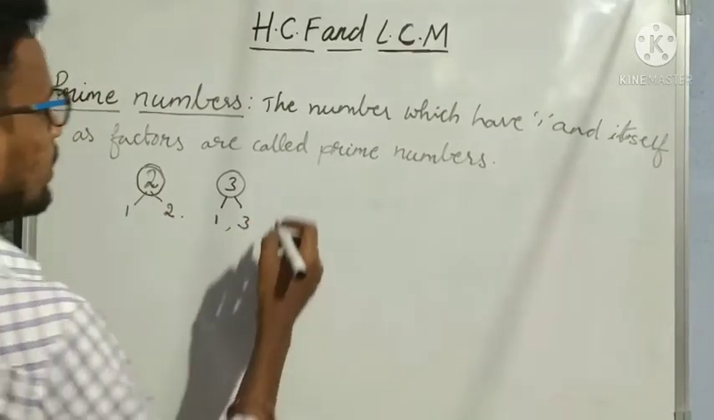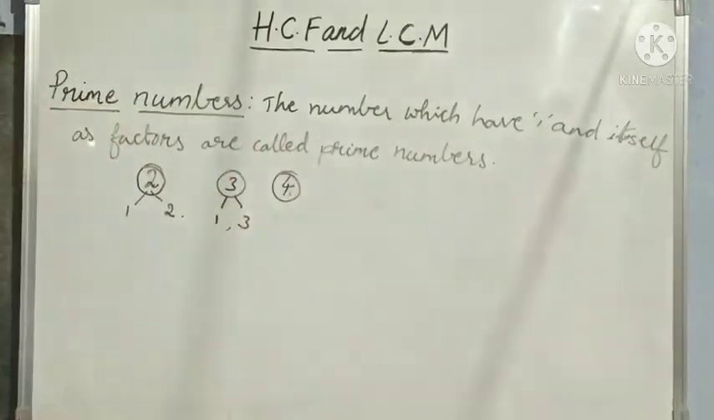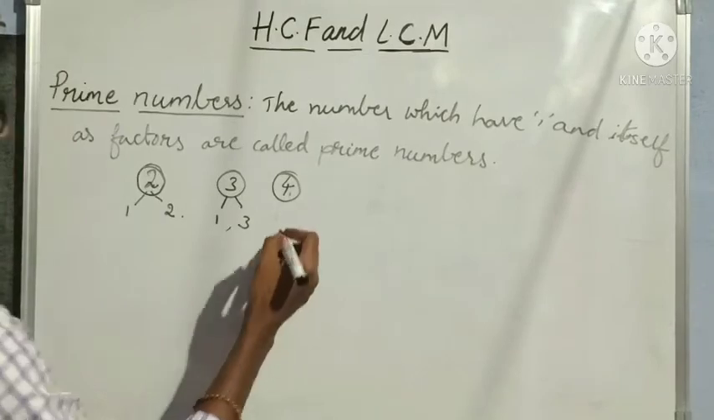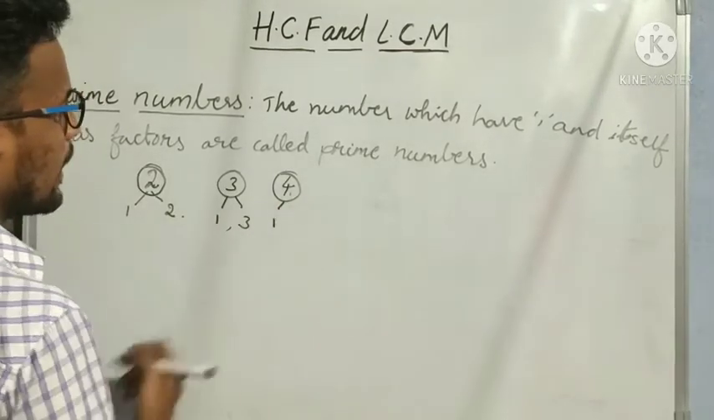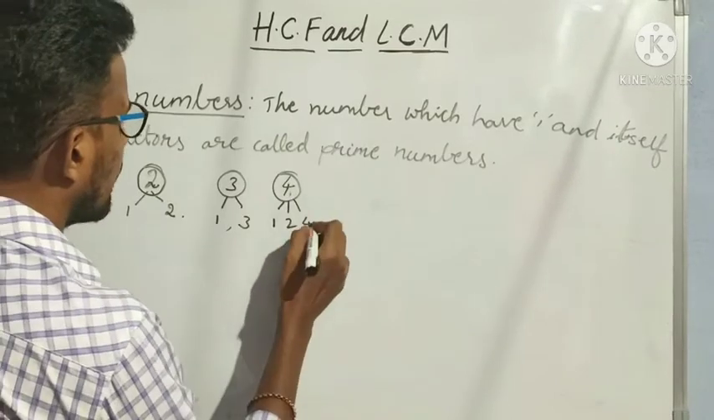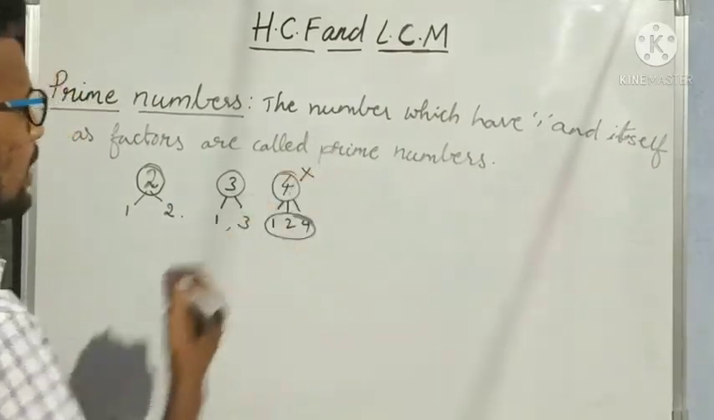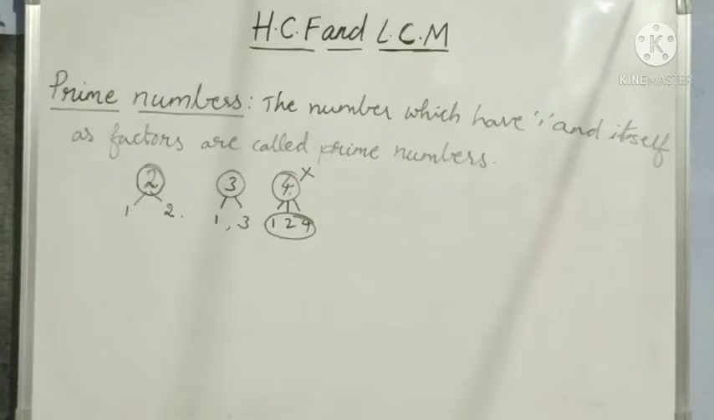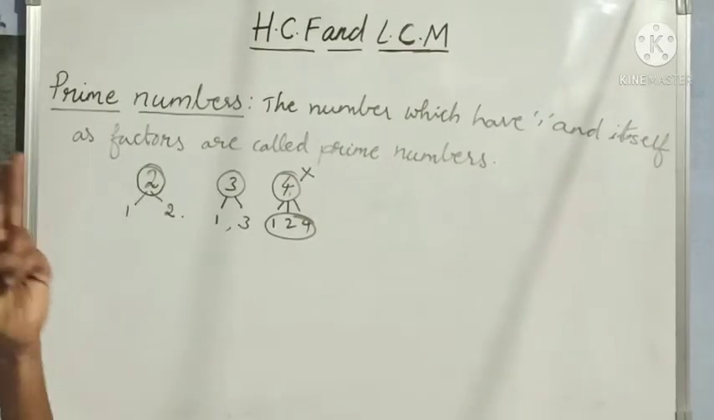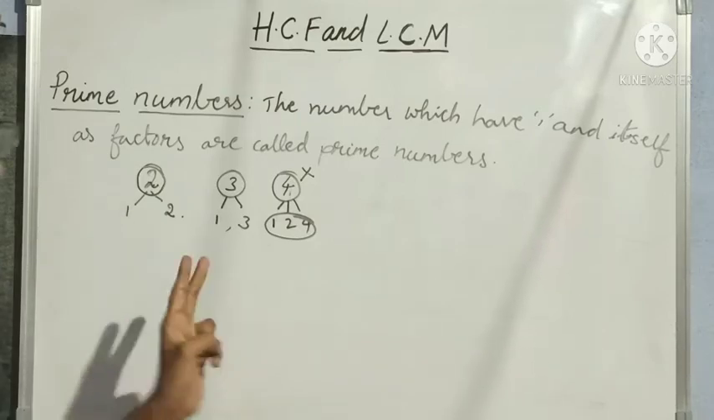Okay. Next, 4. First let us see 4. So how many factors for 4? 1 divides 4 exactly, 2 divides 4 exactly and 4 divides 4 exactly. How many factors are we getting? 3 factors. So 4 is not a prime number. Understood? Only 2 factors should be there. Such type of numbers are called prime numbers.